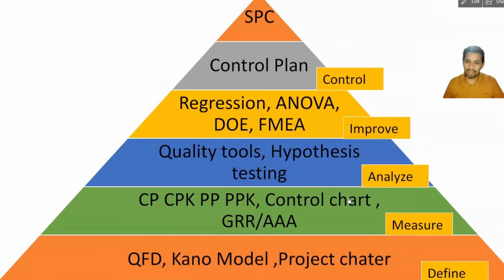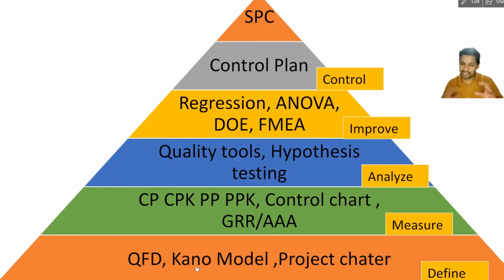Let's talk about the DMAIC approach: define, measure, analyze, improve, and control. In the define phase, you have QFD, quality function deployment. All the customer requirements can be translated into technical specifications, and we see how we can fulfill those requirements. So that is one structure. You can follow the house of quality, or you can follow QFD, quality function deployment.